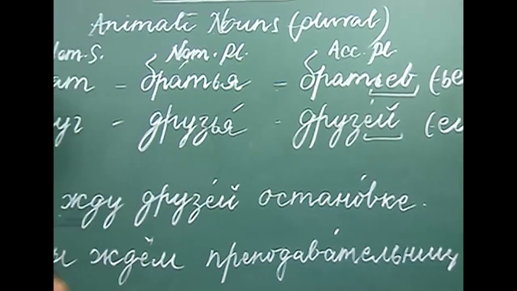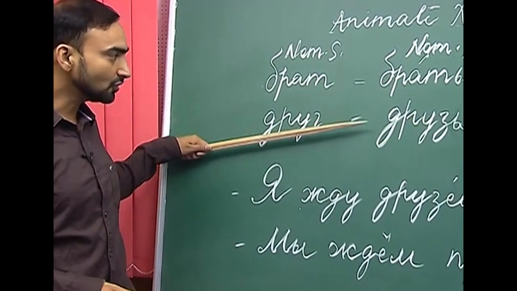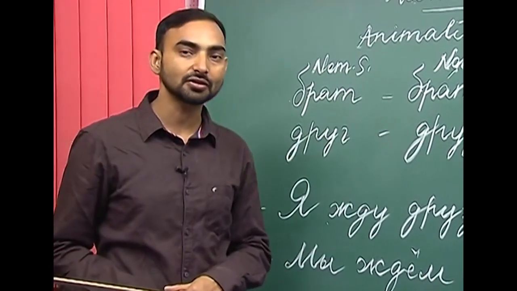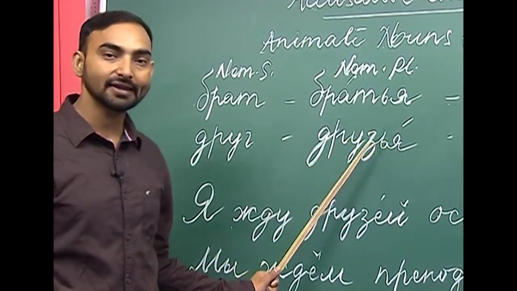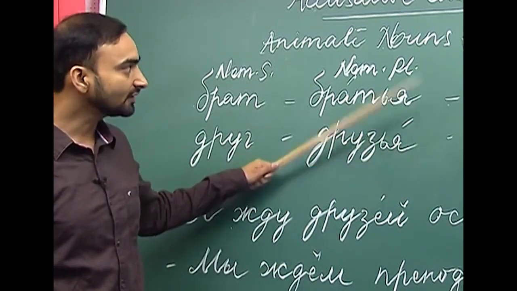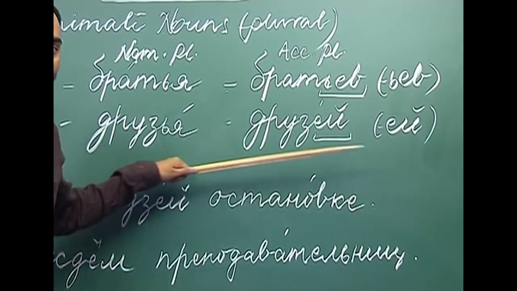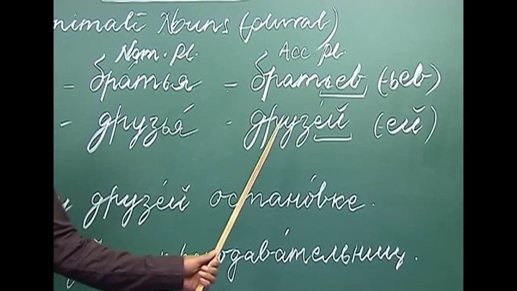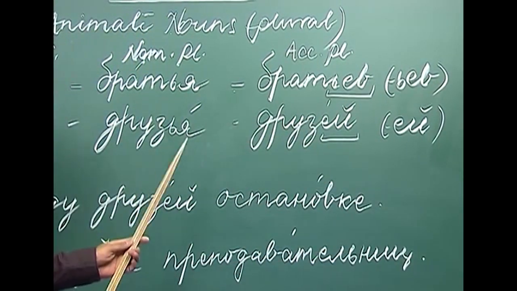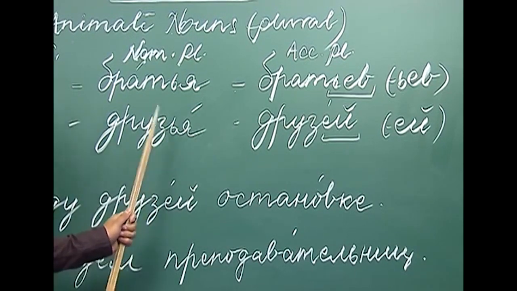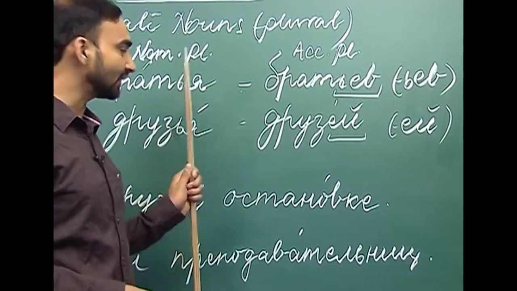Let us take another noun which has irregular ending in the plural nominative case. Druk, what is the nominative case plural of druk? It is druzia, druzia. Here stress is on the ending ya. And what is the accusative case form of druk? In plural it is druziei, druziei. Here, as you can see, the ending is ye and short i. What we are doing is we are dropping this soft sign here, but in the first noun, which is bratia, we are not dropping this soft sign.